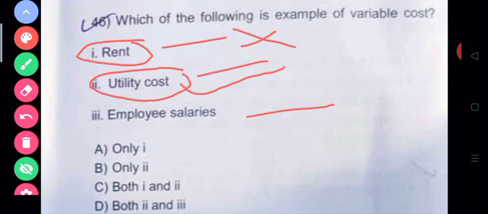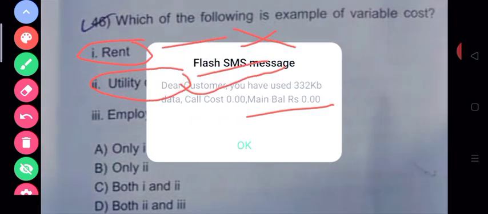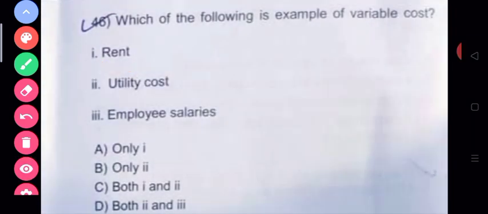So coming to the third option, that is the employee salary. Actually, it is not clearly mentioned here whether the salaries are of the casual employees or the permanent staff. If it were the salary of the permanent staff, then it would have been the fixed cost. Since it has not been mentioned here, we will go for the permanent staff.